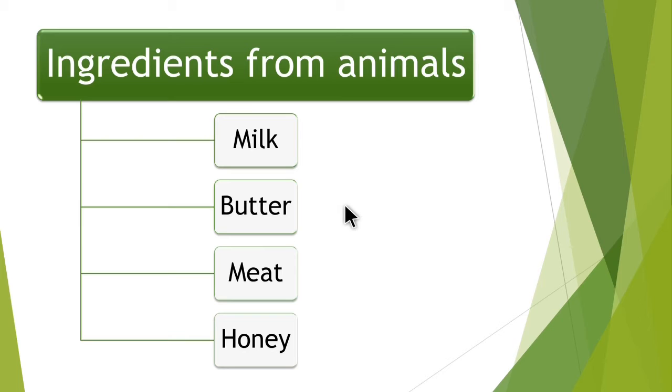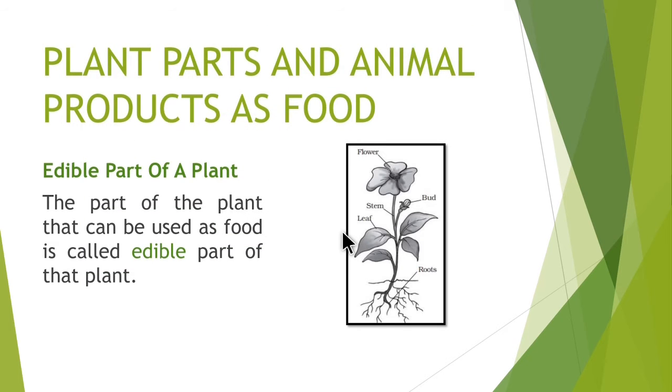Let us see some of the ingredients we get from animals. Milk, butter, meat, honey. Plant parts and animal products as food. Edible part of a plant. The part of the plant that can be used as food is called the edible part of that plant.